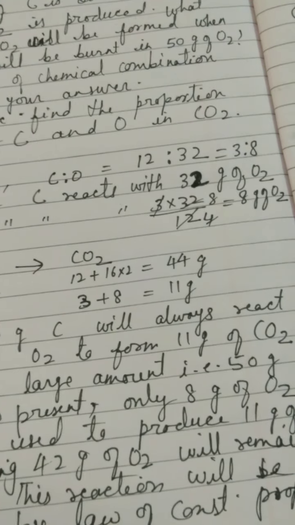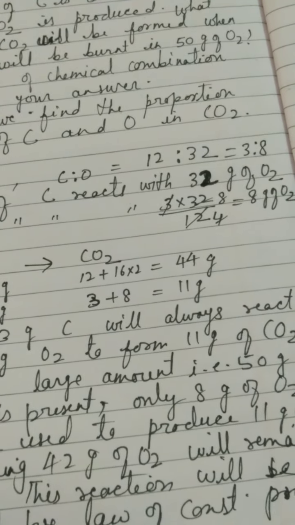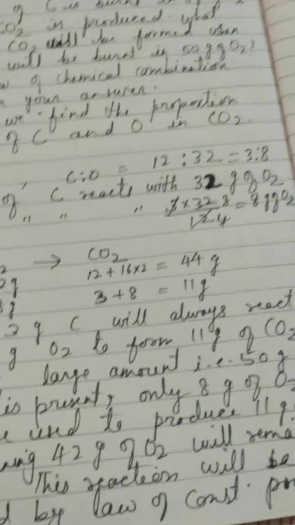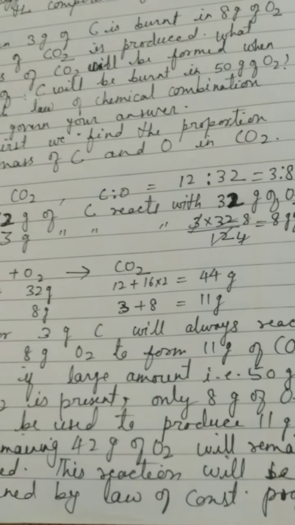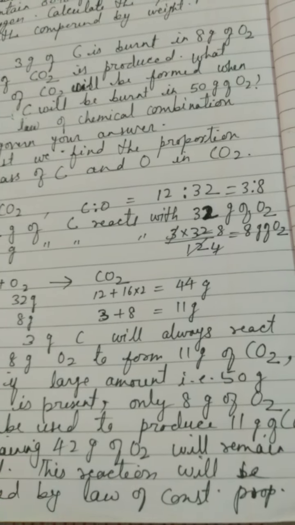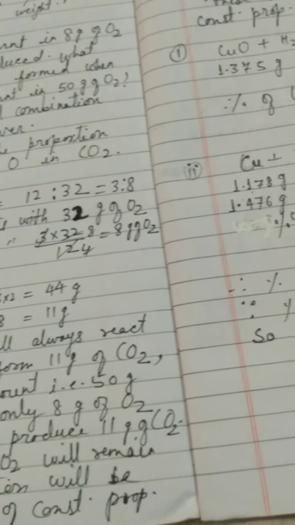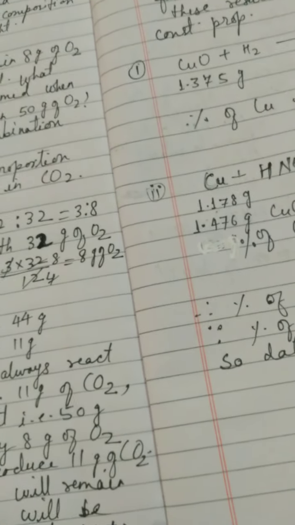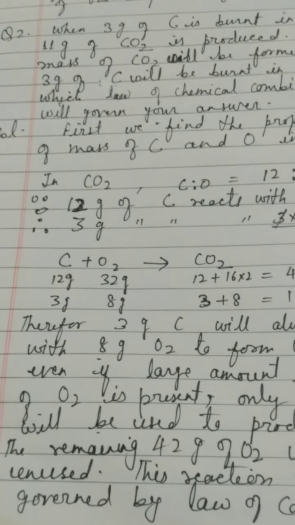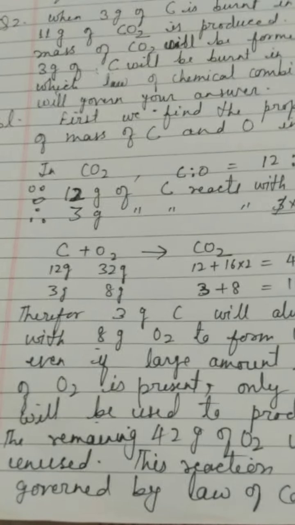Where the law of conservation of mass is verified, there the constant proportion is also verified; you have to keep this in mind. So this is the same: 3 gram of carbon again is taken, so it will only need 8 gram of oxygen, and the remaining 42 gram of oxygen will remain unused, unreacted, and your answer will govern the law of constant proportion. I hope that you must have got the idea how to solve it.